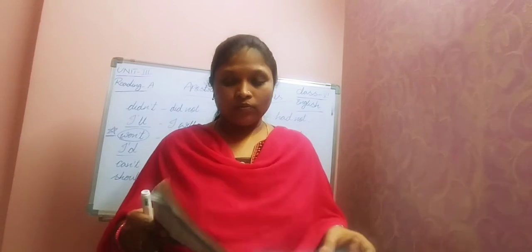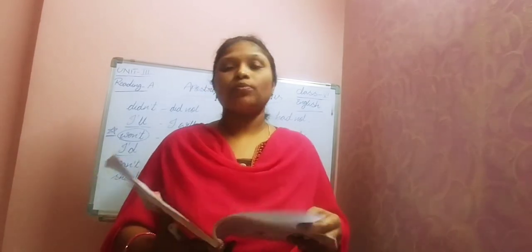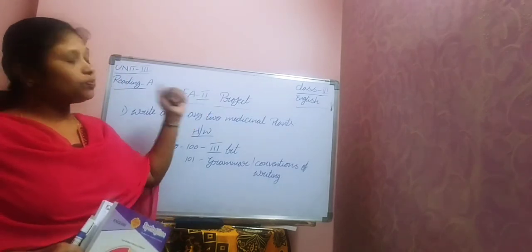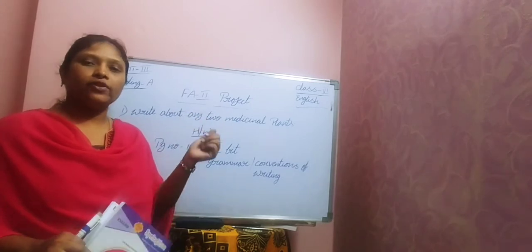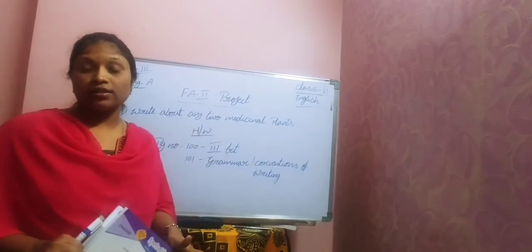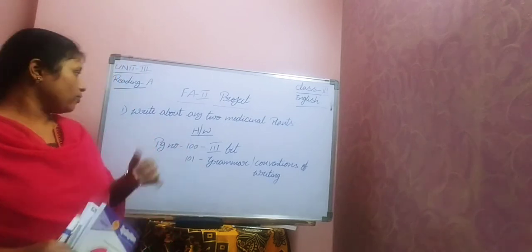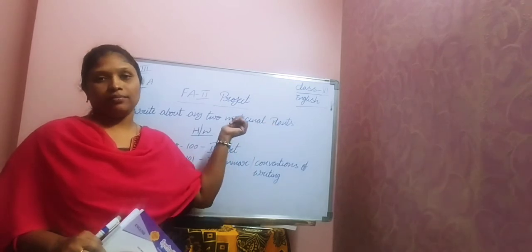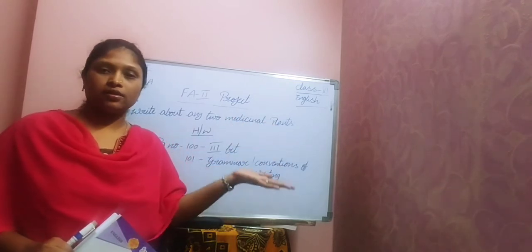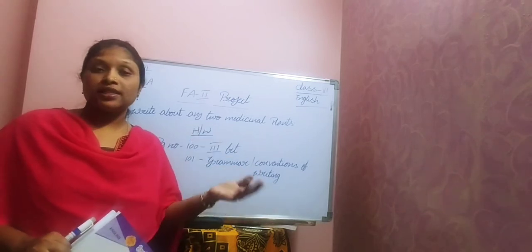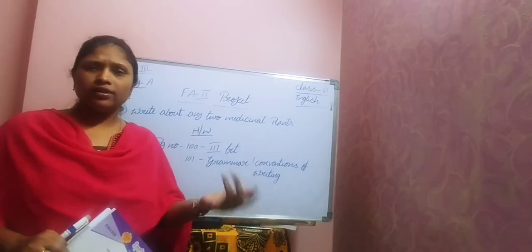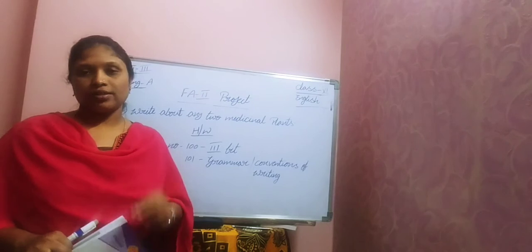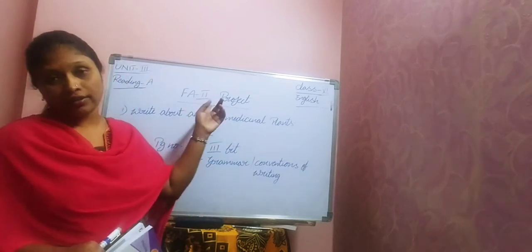So today's homework. And note down about your FA2 project also. Okay, children, so this is our FA2 project. I hope you have done the FA1 project, that is, you need to write about any two historical places of Telangana. Coming to the second one, write about any two medicinal plants. I think you know the meaning. Medicinal plants are generally what we have at home, like tulsi, aloe vera, neem. So you can search about different medicinal plants and write about them. Paste the pictures and write about them. So that's going to be your FA2 project.